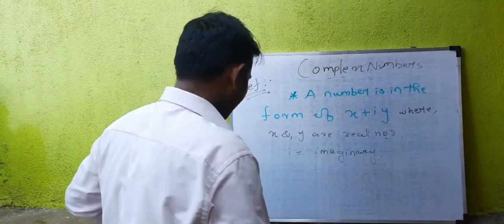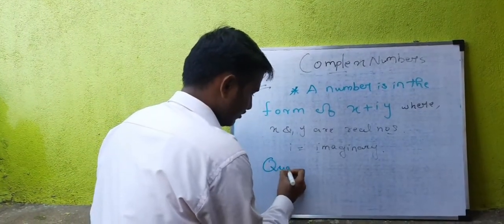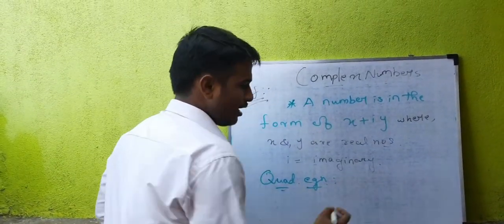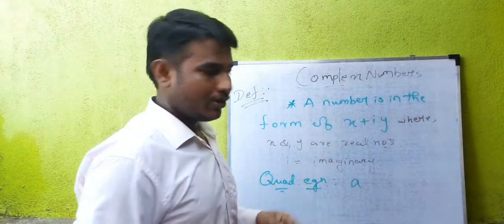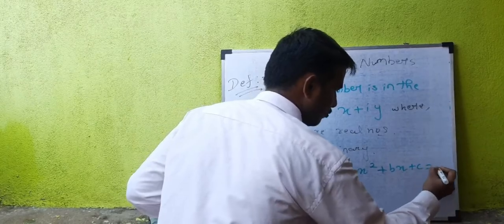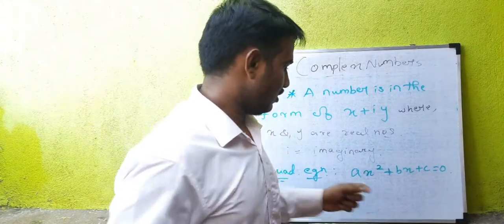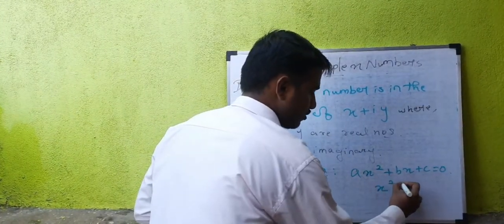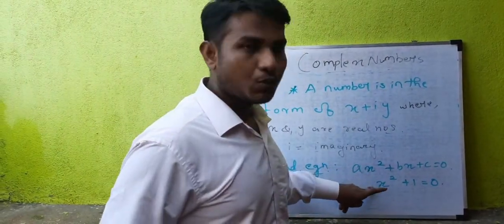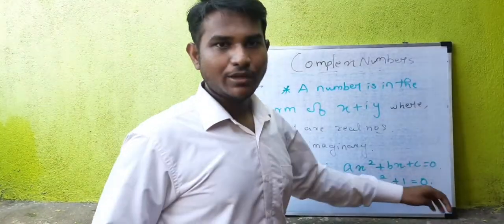We know quadratic equations, right? What is a quadratic equation? An equation of power 2 is called a quadratic equation: ax square plus bx plus c equal to 0. Any equation in this form is called a quadratic equation. I am taking one quadratic equation, x square plus 1 equal to 0. Here I assumed that a is 1 and b is 0, so I don't have any x term, and c is 1.